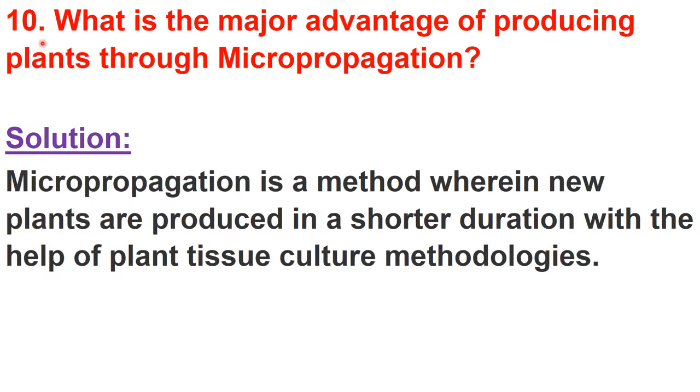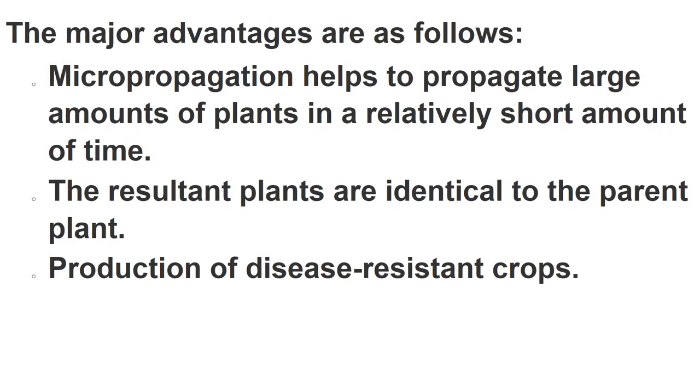This is NCERT question number 10. What is the major advantage of producing plants through micropropagation? So you know about micropropagation, that it is a method wherein new plants are produced in a shorter duration with the help of plant tissue culture methodology, right? And these are the major advantages of micropropagation.